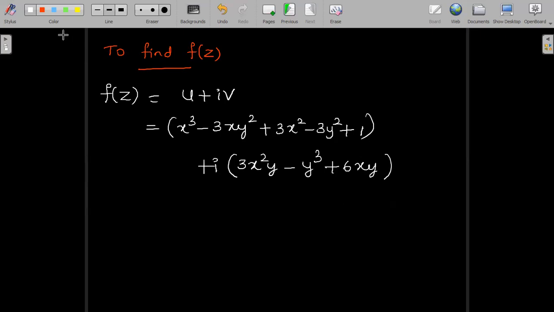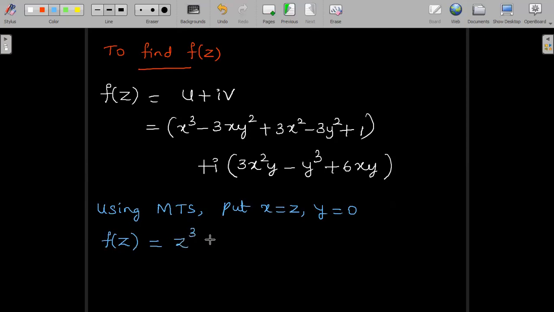So this is u plus iv for us. Now we make use of the Milne-Thomson substitution to obtain f of z as a function of z. So using Milne-Thomson substitution, we put x is equal to z and y is equal to 0. So f of z will be equal to x is equal to z everywhere. Y is 0. So plus 3z square plus 1.